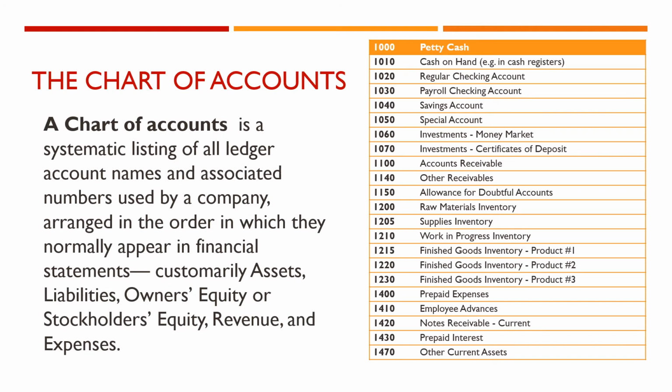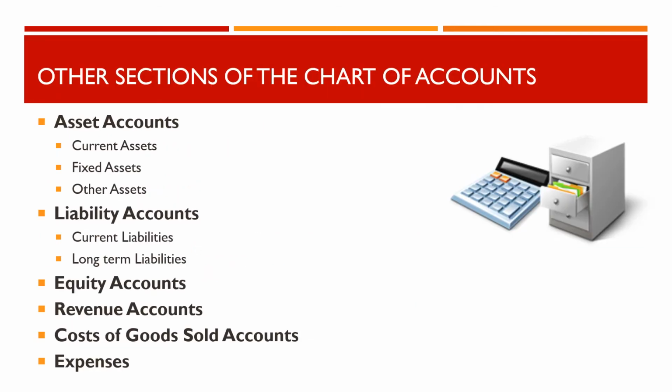Another financial tool you will often hear of is the chart of accounts. A chart of accounts is a systematic listing of all ledger account names and associated numbers used by a company, arranged in the order in which they normally appear in financial statements. These are customarily assets, liabilities, owner's equity or stockholders' equity, revenue, and expenses. Different types of businesses will have different accounts.